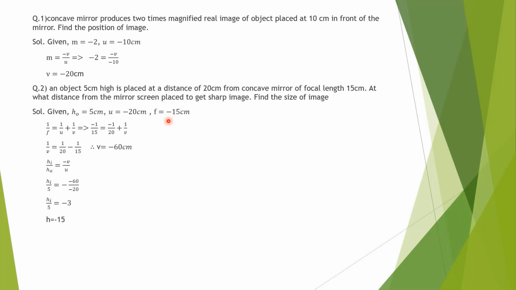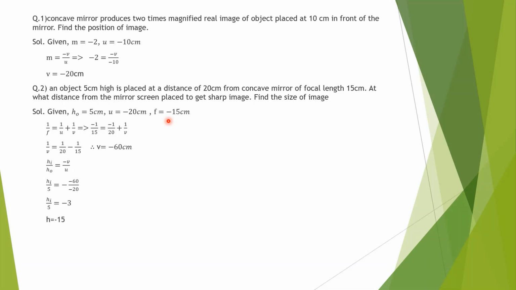So any question from this chapter based on concave or convex mirror will be in the form of these two questions only. Whether magnification will be given, u or v will be given, after that we can find out the remaining. If v is given, we can find u; if u is given, then we can find v. In some questions focal length can also be asked. In that case also we will apply the same formula and we can get the value of f. If concave is written, then focal length will be negative. If convex is written, then it is positive.